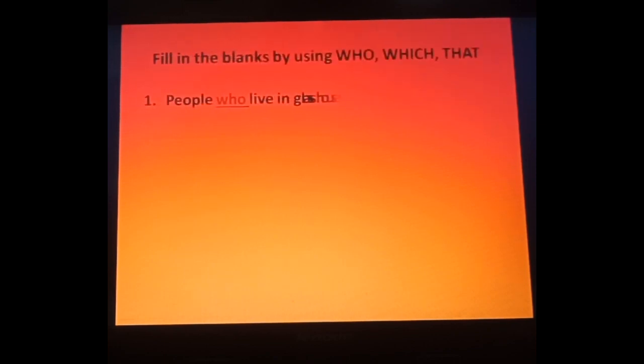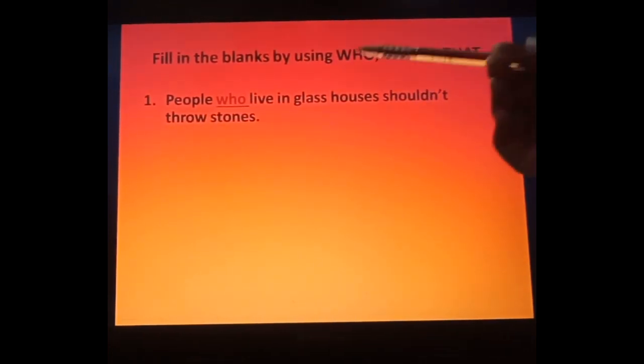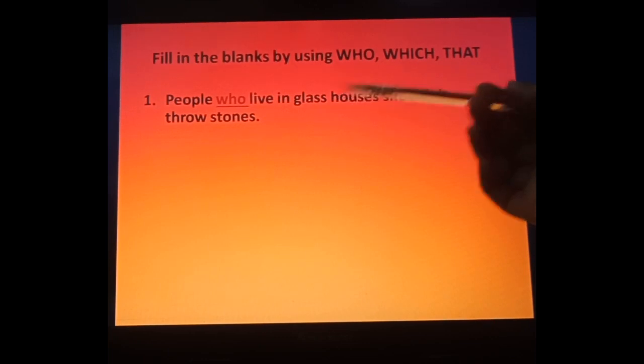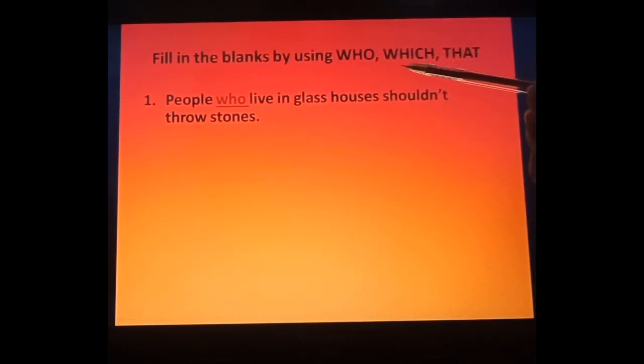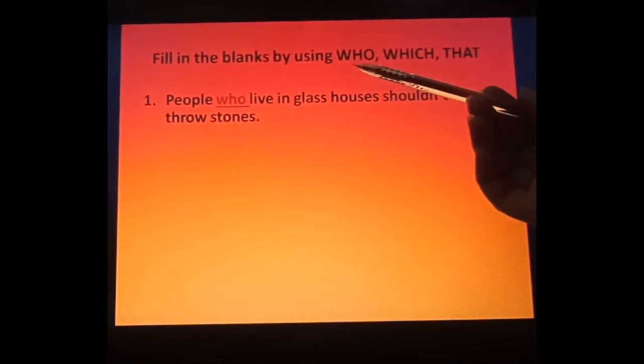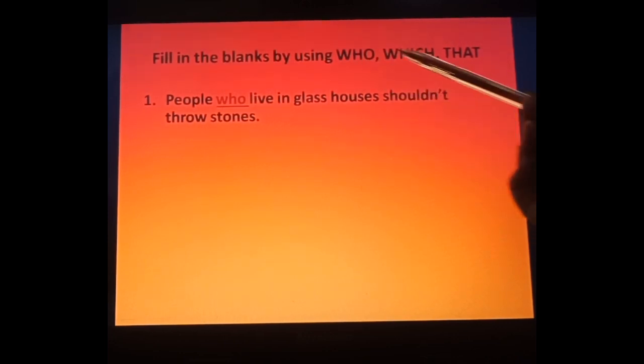Now just see the further exercise. In this, fill in the blanks by using who, which, and that. Simply, I just want to explain again. Who for living persons, which for the non-living, that for living and non-living both. And this is for the specific thing we have to use. In some places, you can even use both. But who is specifically for the living, which for non-living, that for both.